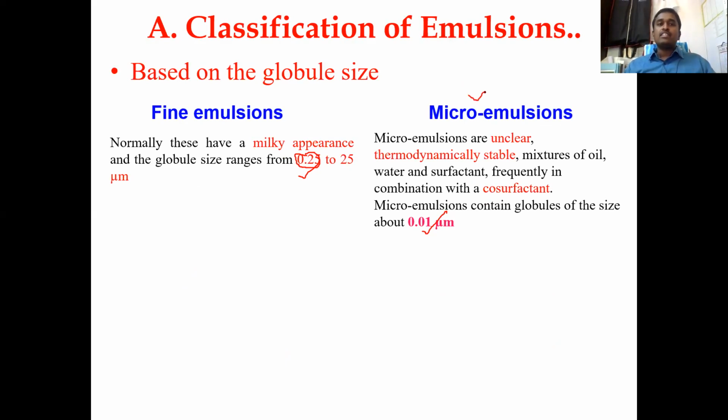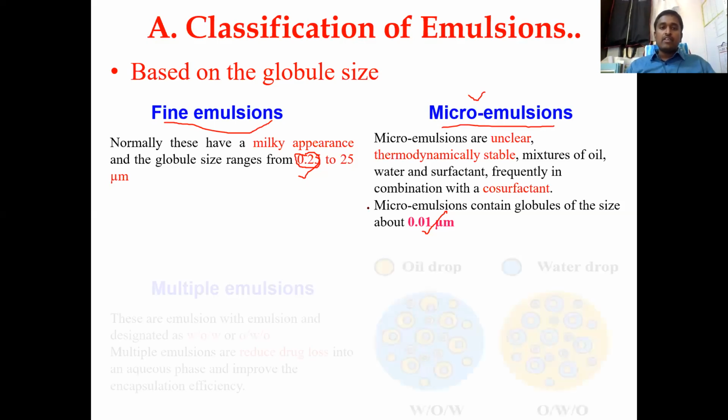So until now, these dispersion systems have been classified based upon the size. Until the last decade, these emulsions were macro only, usually above 1 micron, 2 microns. These days, there are a lot of technologies, like you have studied in pharmaceutical engineering, the homogenization process, and many other techniques that have come to reduce the size of the emulsion further, to improve the bioavailability and other applications of the emulsions. So if it is around 250 nanometers, this is called fine emulsions, or macro emulsions if it is around 100 nanometers.